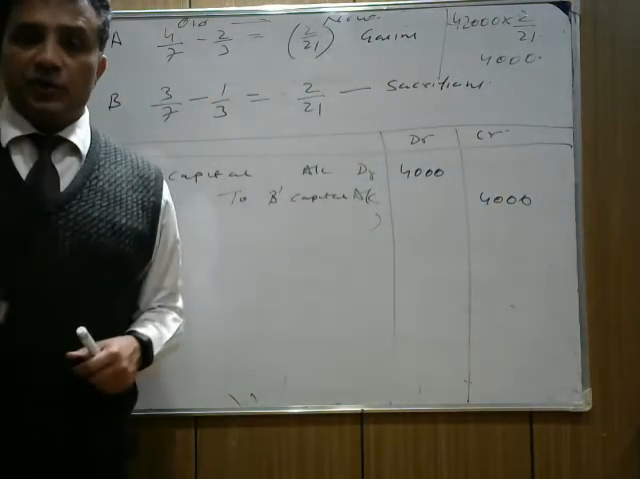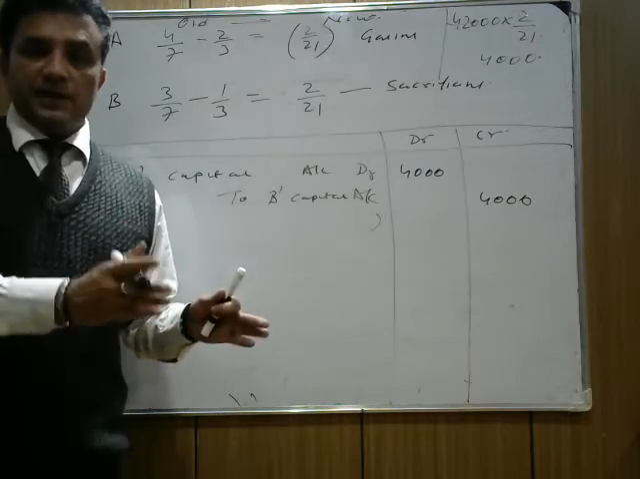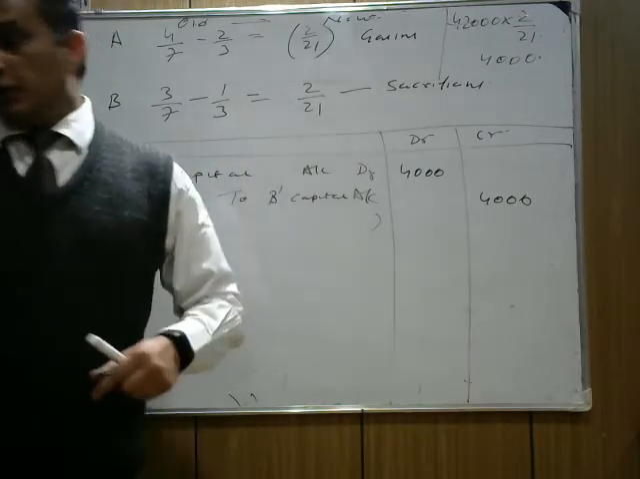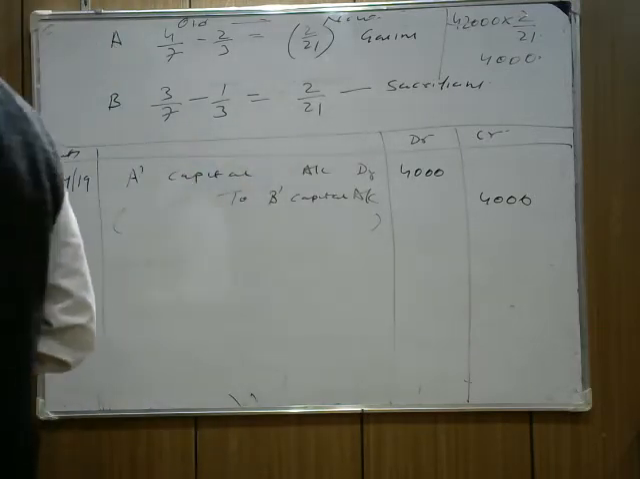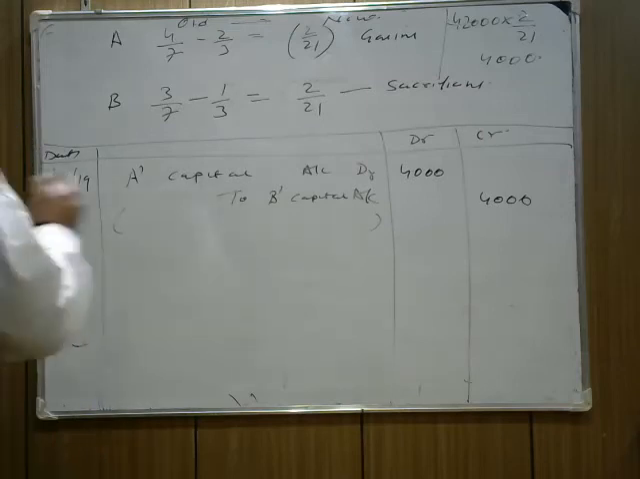Now the next entry, the revaluation part. Now we are passing the entry through the revaluation account. Check the question: which is increasing, which is decreasing? You know that for revaluation, I am making the combined entry.